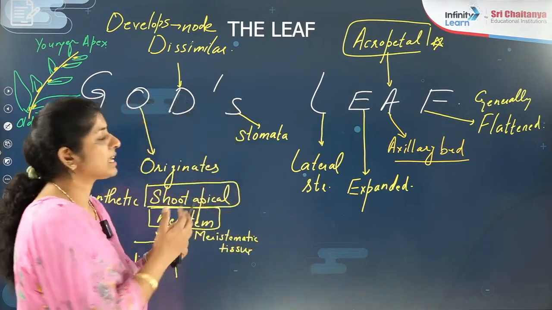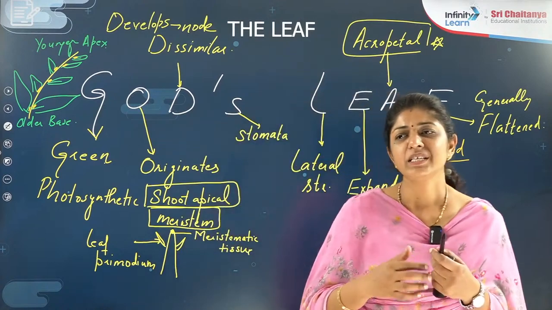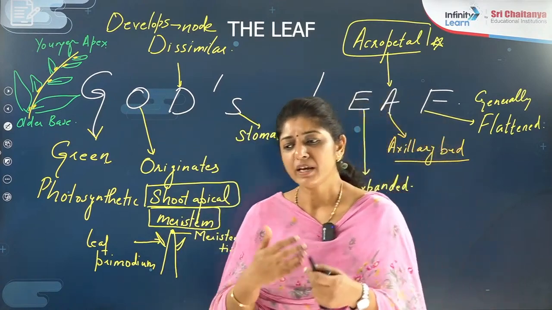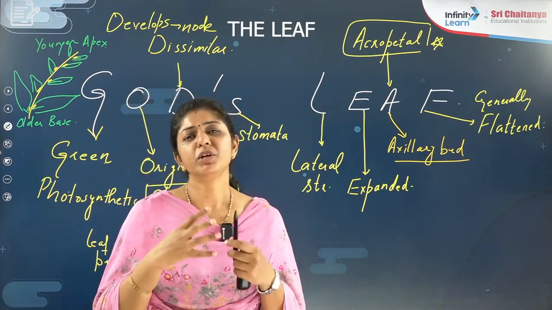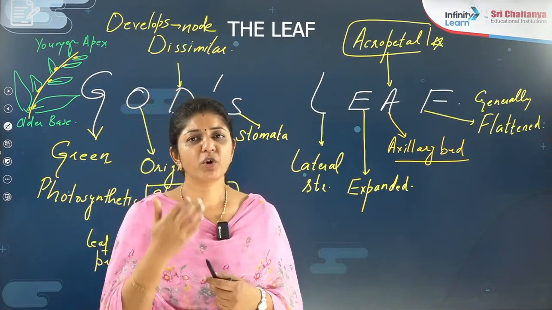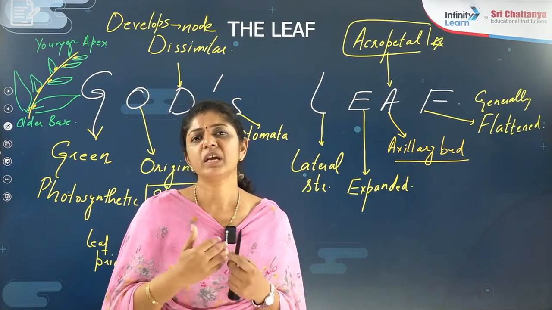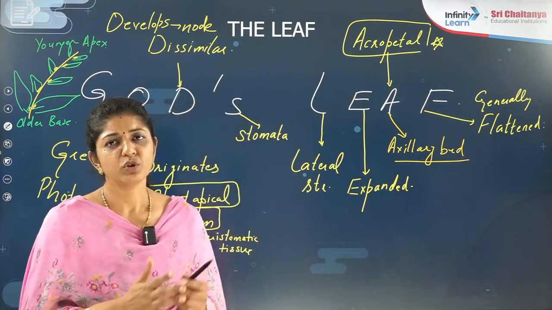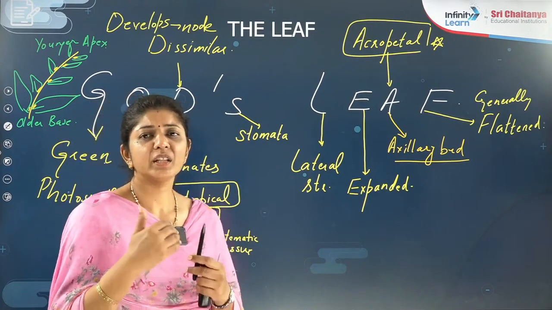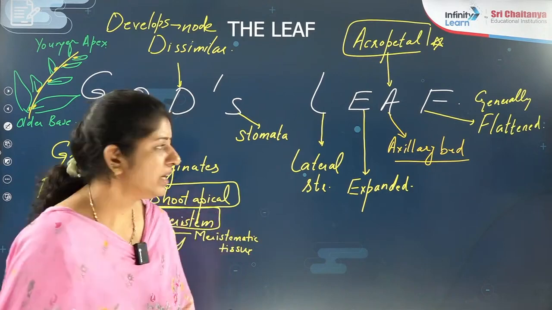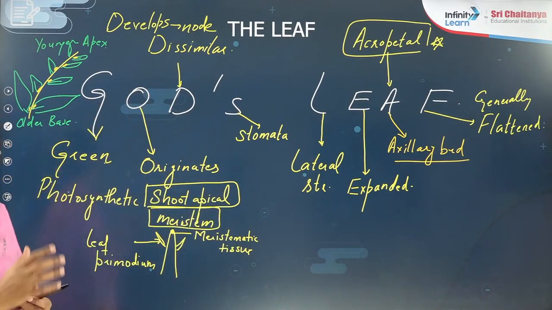And mnemonics will help you a lot, because you are playing with many words, and retaining so many words every time may not be possible. So wherever possible, and in most places, we will try to give you these mnemonics so things become easier for you. This is one plan we will use to make botany easier for you people, right?